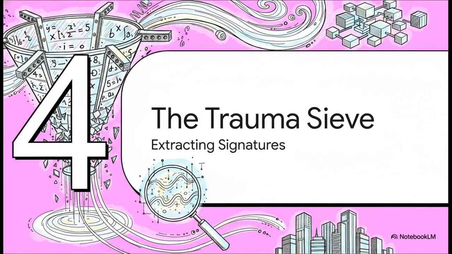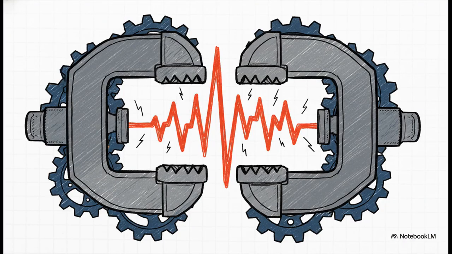Which brings us to a really profound application of this math in Section 4, extracting the trauma sieve. This is where we learn how to empirically quantify systemic damage, or trauma, inside an architecture. Now, trauma isn't being used as an emotional concept here. It's measured purely as a standing wave. It's basically temporary noise that got entirely stuck because the system tried way too hard to interpret it. Instead of just letting the signal pass through, the interpretation layer forced it into a phase-locked loop. Essentially, the system got stuck on repeat trying to solve something it couldn't.